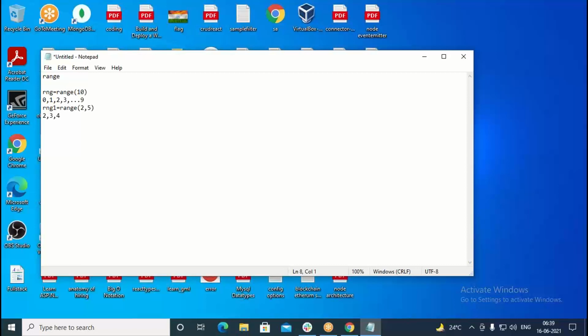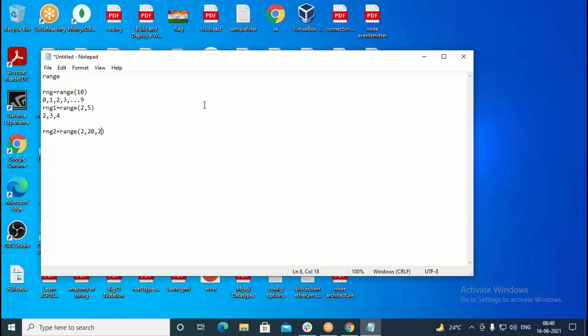Similarly, in another way also you can generate a range. So rng2, I write this way, range, then I give here 2, then I put 20, followed by 2. So the first is the start value, this is the max value, and this is the step value. When you take 10, it starts at 0 up to 9. Every time it increments by 1. That means 0, 1, 2, 3, like that you get. So you are going to get a sequence this way.